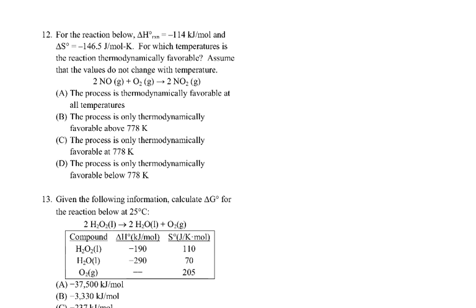For number 12, for the reaction here, delta H is negative 114, delta S is negative 146. For which temperature is the reaction thermodynamically favorable? Assume the values do not change with temperature. Okay, so here's our equation. What I would notice here is that our delta H is negative, and our delta S is also negative. So we already kind of know our situation here. If this is negative and negative, this is going to be spontaneous or thermodynamically favorable at low temperatures.